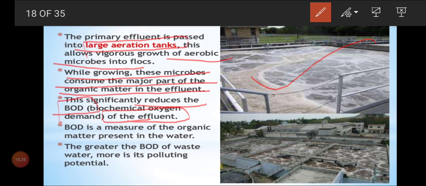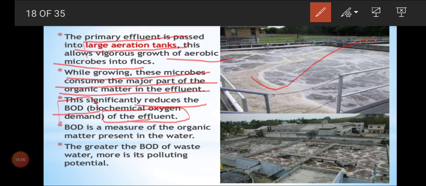BOD is the amount of dissolved oxygen needed by aerobic biological organisms to break down organic material present in the water sample.